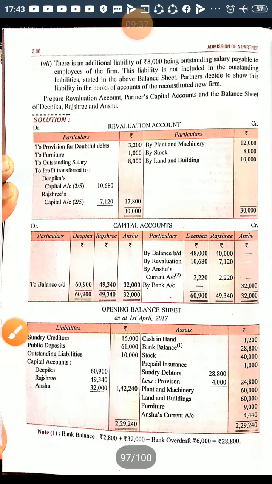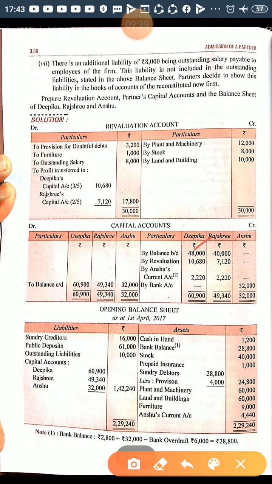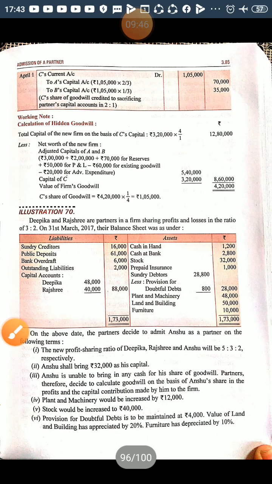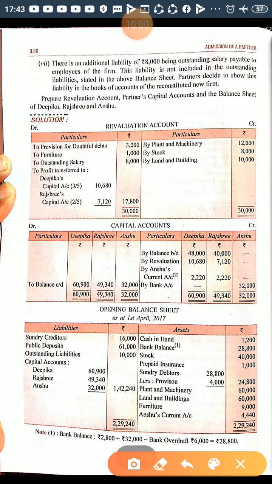Next is capital. So bring down these capitals in their capital accounts, 48,000 and 40,000. Next is cash in hand 1,200, cash at bank 2,800. Now if cash in hand and cash at bank both are given, we use either one and prefer bank. So we will do all the entries through the bank. See, he is bringing capital. They have done it through bank, meaning they have preferred the bank instead of cash.